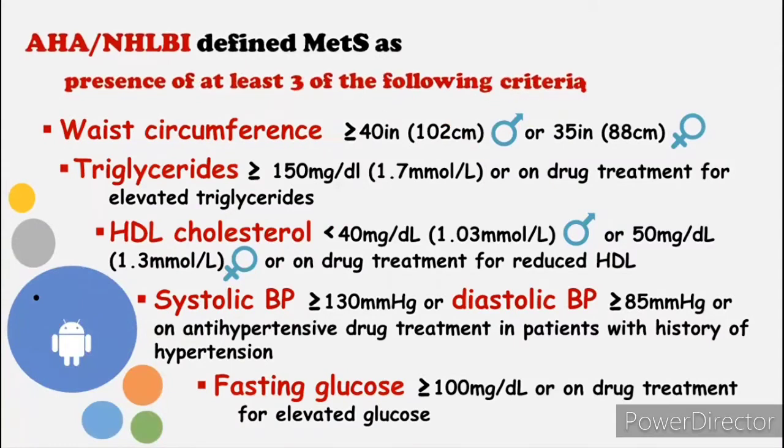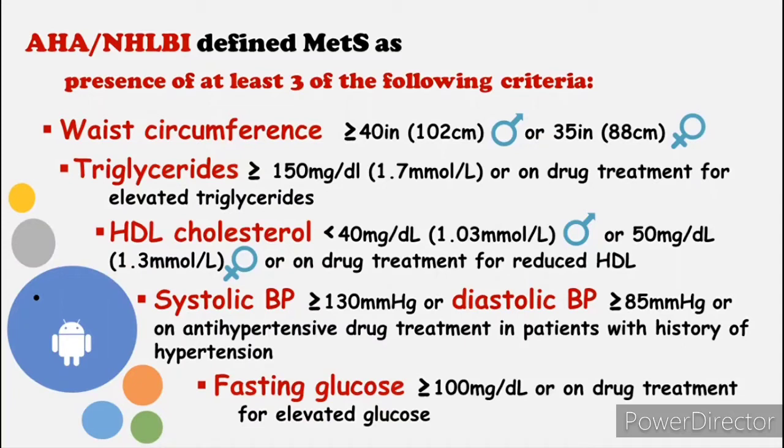The American Heart Association and the National Heart, Lung, and Blood Institute defined metabolic syndrome as the presence of at least 3 of the following criteria: waist circumference of greater than or equal to 40 inches for males or 35 inches for females, triglycerides greater than or equal to 150 mg per dL or on drug treatment for elevated triglycerides, HDL cholesterol of less than 40 mg per dL for males or 50 mg per dL for females, or those on drug treatment for reduced HDL.